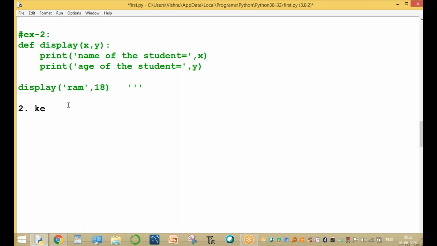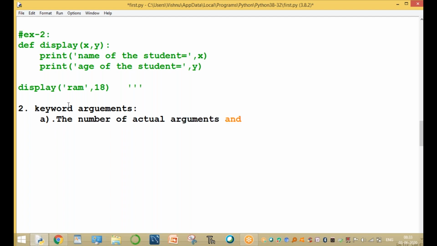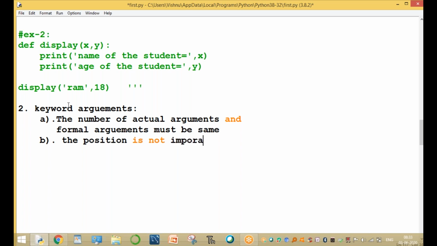And one more example. The second one is the keyword argument. What are keyword arguments? In keyword arguments, we can pass argument values by keyword. Here the first rule is that the number of actual arguments and formal arguments must be the same. Number is very important. And the second one, here the position is not important. In the first example the position is important, but here the position is not important.